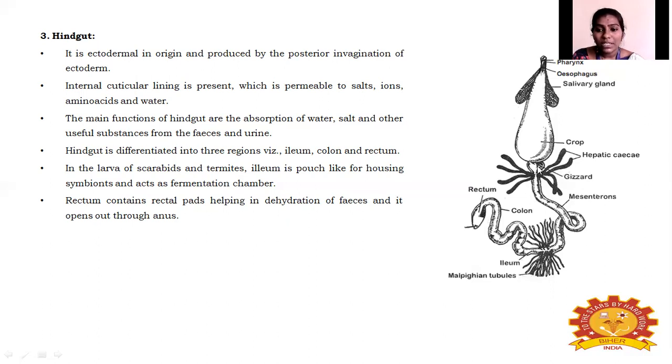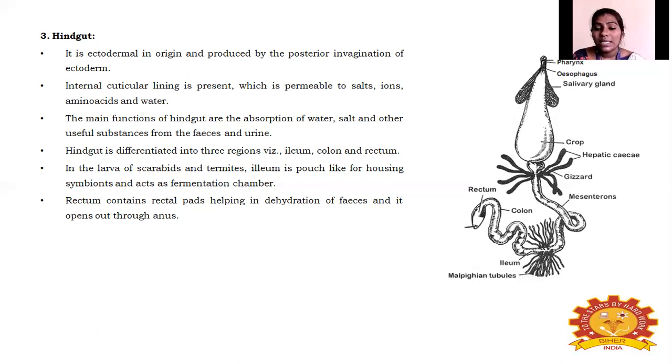After the digested food passes from the midgut to the hindgut, it will reabsorb the water, the salt and other useful substances from the digested food, the feces or urine matter. It will again reabsorb some excess water, salt, some useful amino acids or other substances.